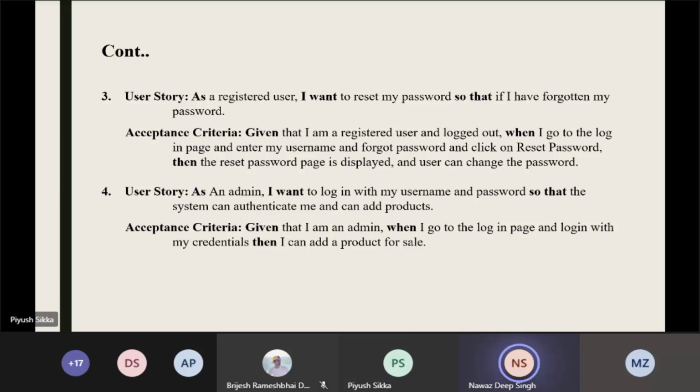So as an admin, I want to log in with my username and password so that the system can authenticate me and I can add products. The rest of the validation and the whole criteria will be explained by Prince in the further slide, and the registration form will be explained by Aisha. So she will carry on.